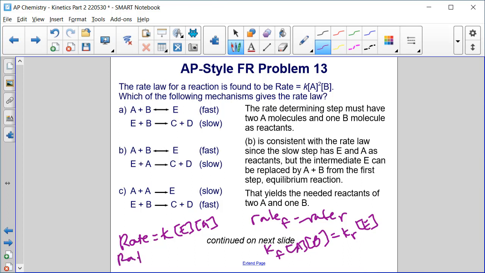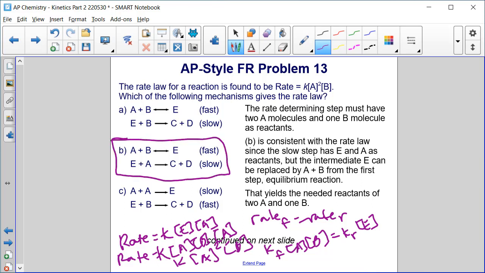So the rate equals, I'll put all of our k's together as the k for the reaction. And it would be the concentration of A times concentration of B, which is what we're substituting for E, multiplied again by concentration of A from here. So this is k, A to the second, B. And that is consistent with the experimentally determined rate law. So this is our answer. On the next slide, we're going to check out C just to be sure.